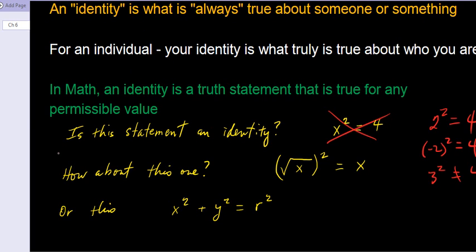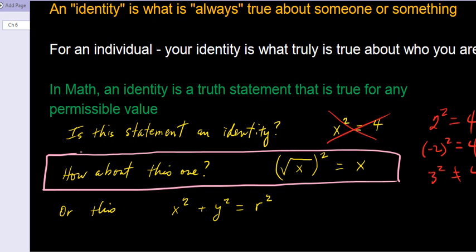Compare that to this. What about this one right here? Okay, now this is getting a little bit closer to what I mean by a mathematical identity. If you take any value for x that you could possibly think of, and you take the square root of it, and then you square that answer, will you get x back? Now, you could probably think of a lot of examples, right? And you would think, okay, any example I think of would be true. Is there a non-example? Is there a counterexample?